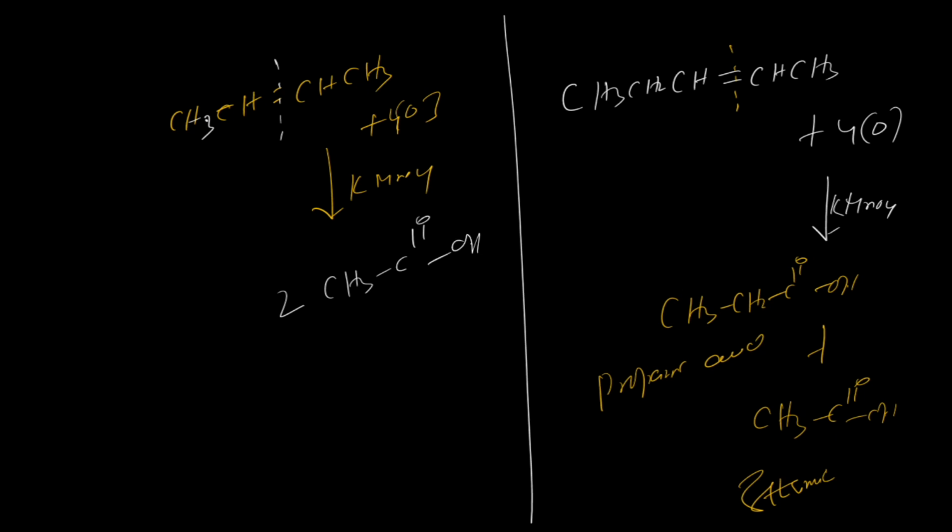So if it is a straight chain, no branching, then all alkenes undergo oxidation with hot KMnO4 and give you carboxylic acid. If it is a terminal carbon atom like CH2, then it will give you CO2 and H2O.